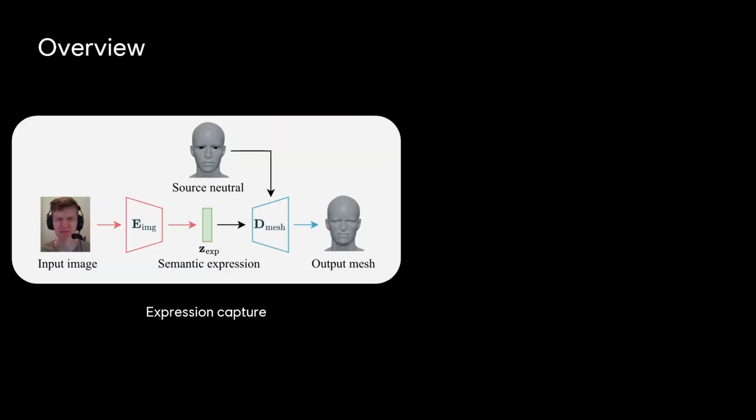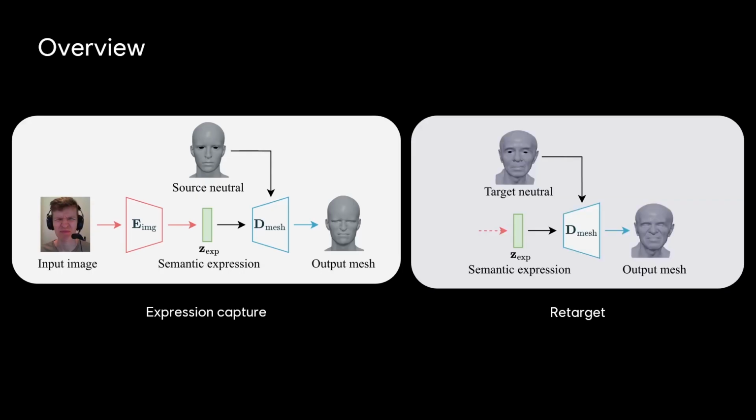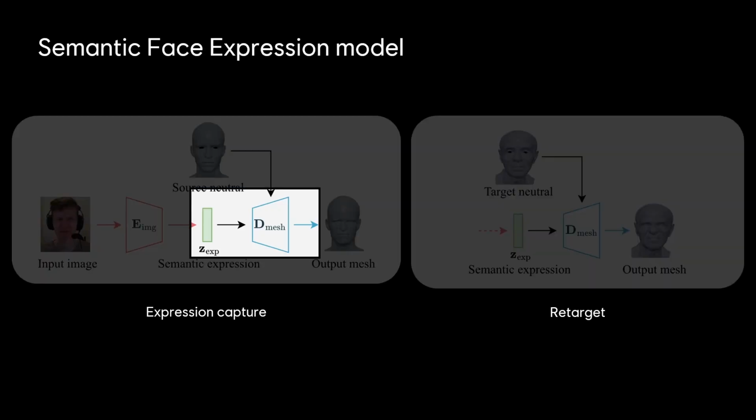Let's first have a high-level understanding of our model. Given a monocular image, we estimate a semantic expression representation and apply it to a neutral mesh of the subject. Our model also allows for retargeting the source actor's performance to a different individual, just by applying the same code to the neutral mesh of another person. Let's see how the semantic expression model is trained.